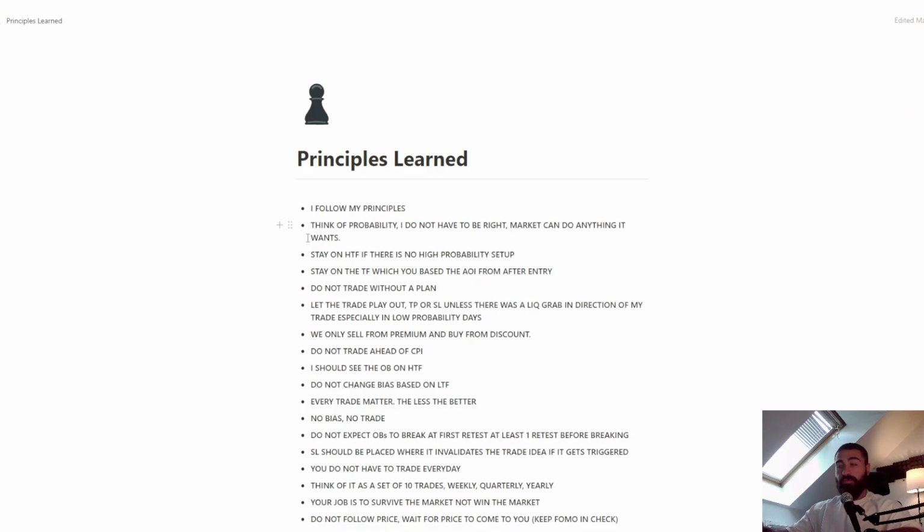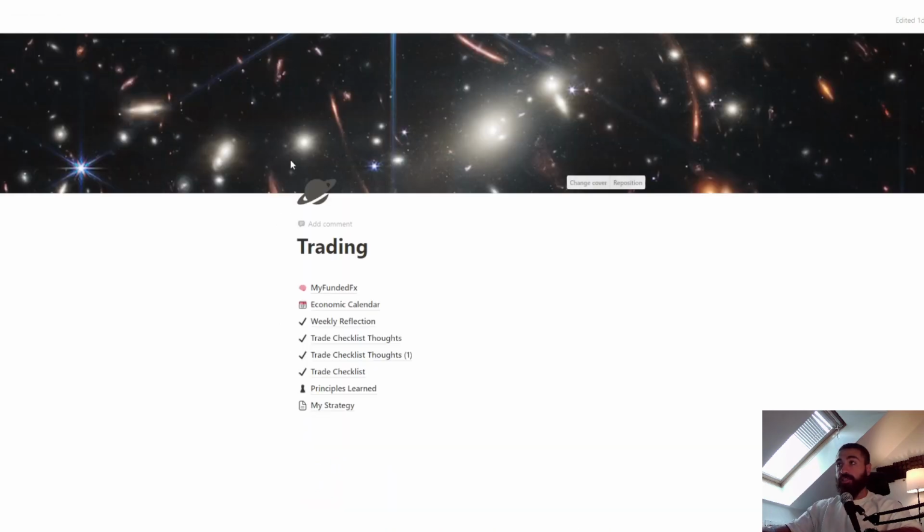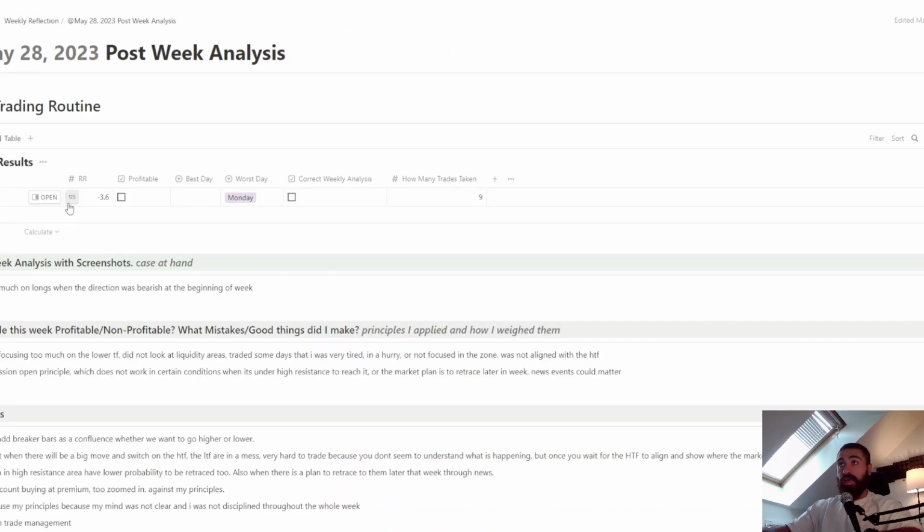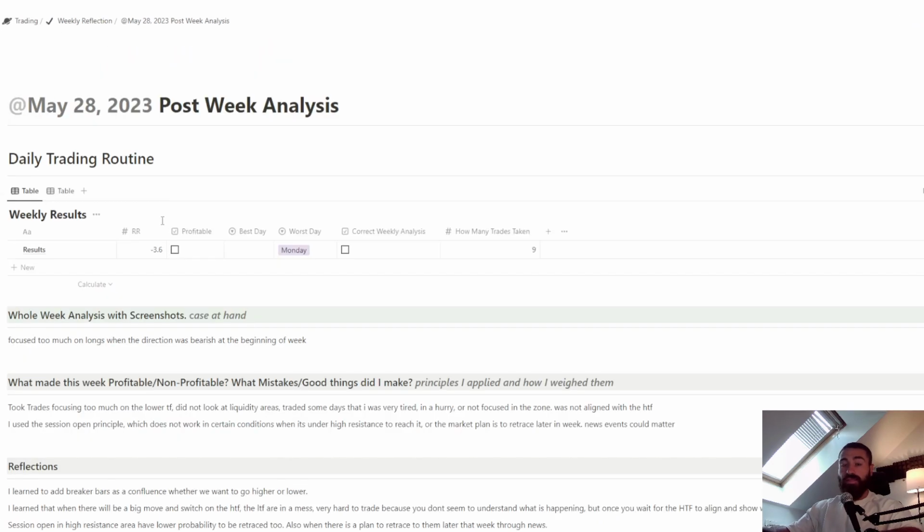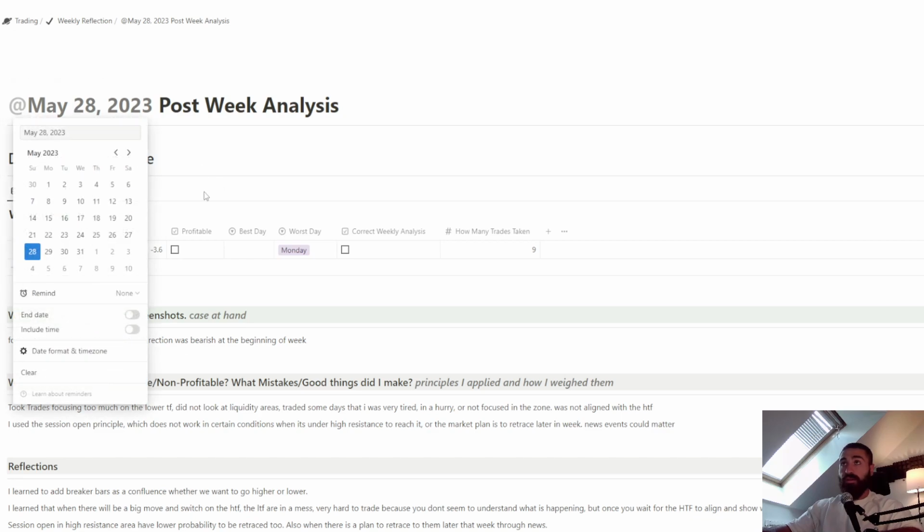One more thing that I forgot is I can actually, in the weekly, I have the result, which is 3.6 right here. This is how you can calculate your risk to reward, how much you made per week, per month, and quarterly, yearly. Basically, every week I write down my risk to my reward. Here it was minus 3.6. If I go back,